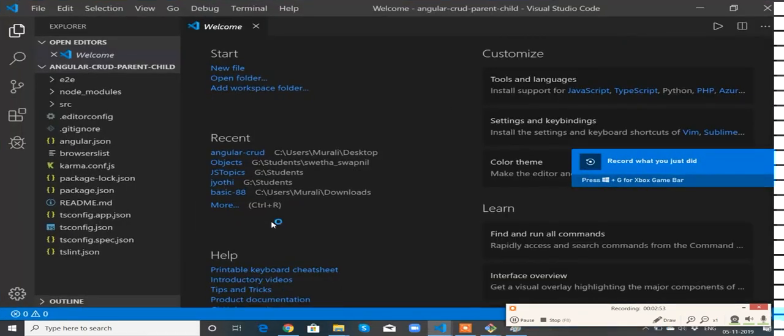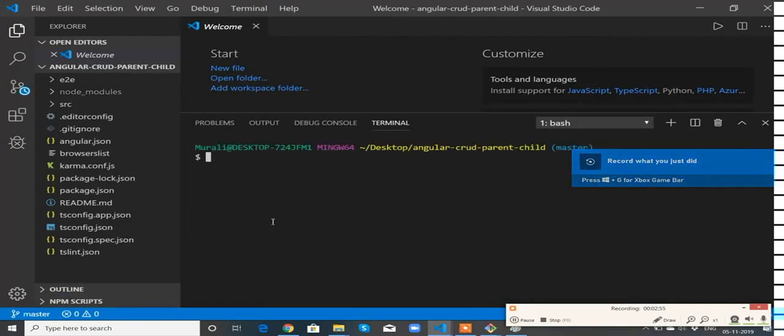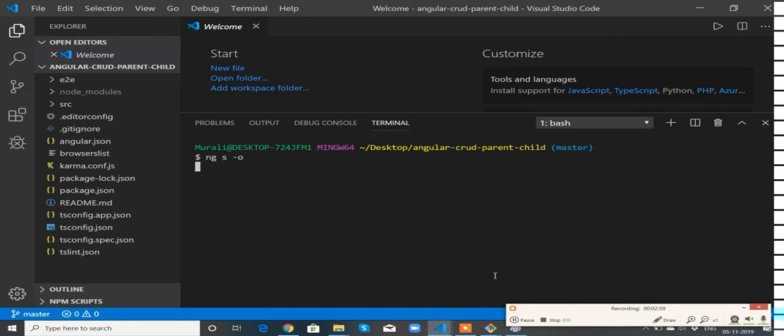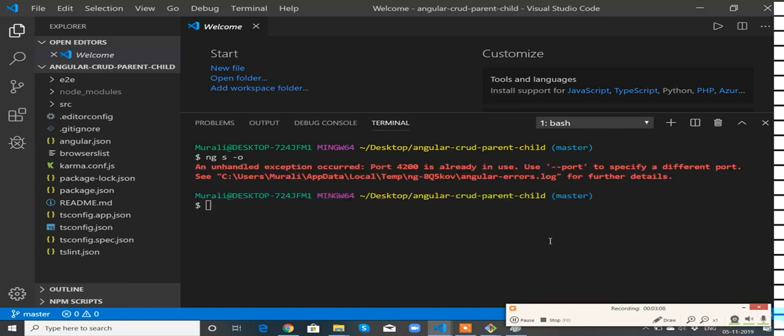Okay, now let's start the application. ng serve --open. Meanwhile, parallelly we need to have a local server as well. I am using... what happened? Okay, something is already running. So let me give --port 4201.